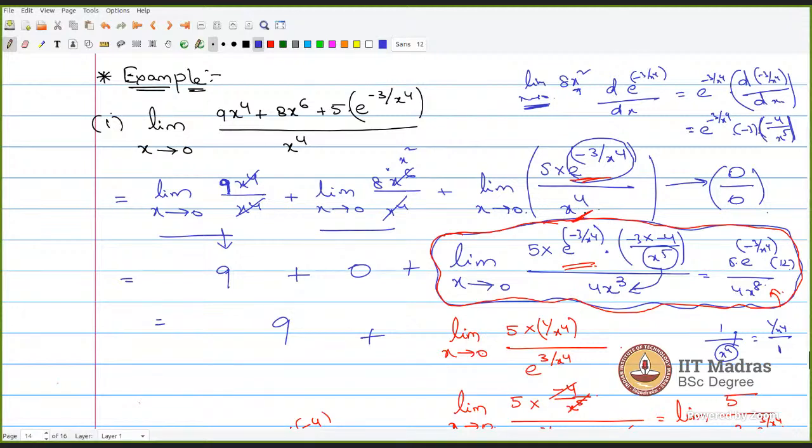In the denominator, it is x power 4. If I bring that into the numerator, it will be 1 by x power 4. Similarly, e power minus 3 by x power 4. That was an e power manipulation. Yeah, I just manipulated it.